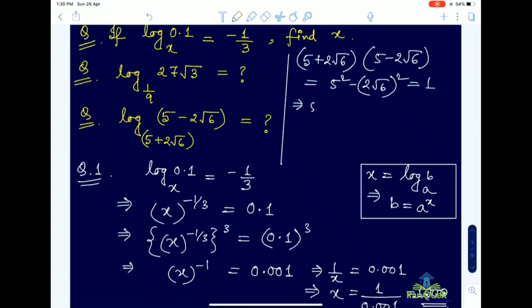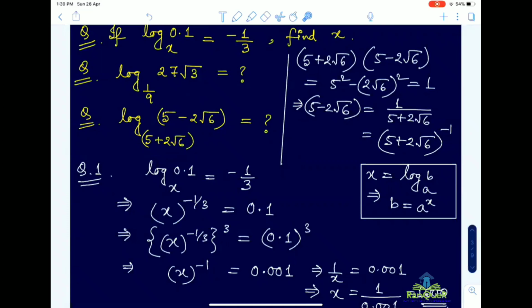So that means 5 minus 2 root 6 is equal to 1 by 5 plus 2 root 6, that is 5 plus 2 root 6 whole to the power minus 1. Now the base is also 5 plus 2 root 6. What will be your answer? x equal to minus 1. So this exponent will be the answer.